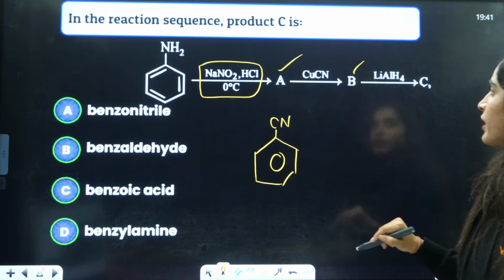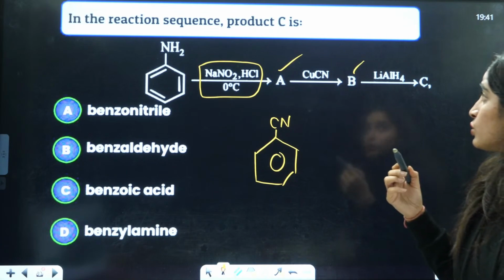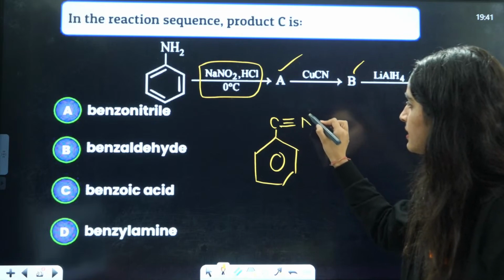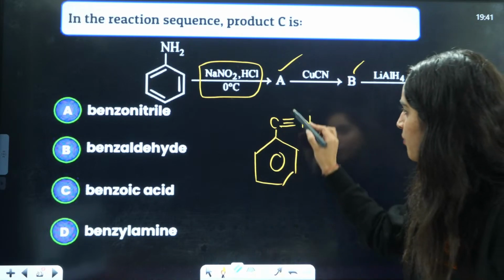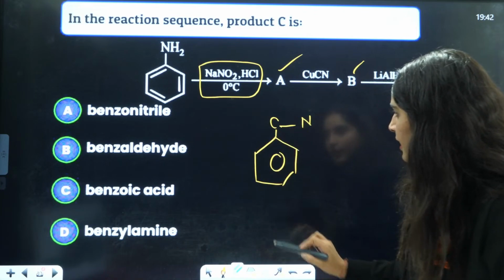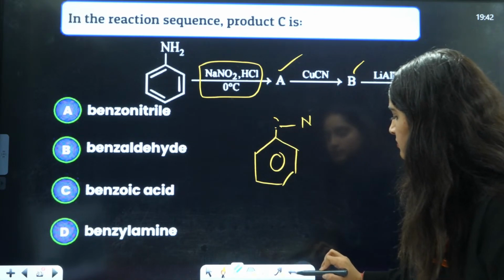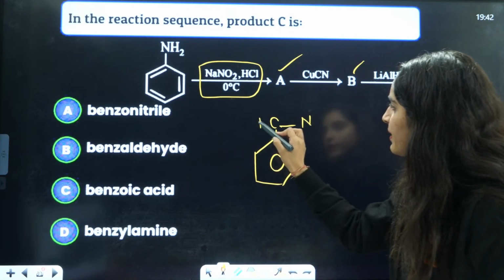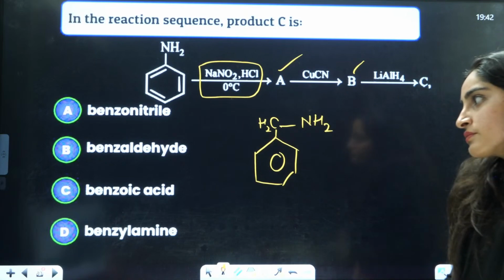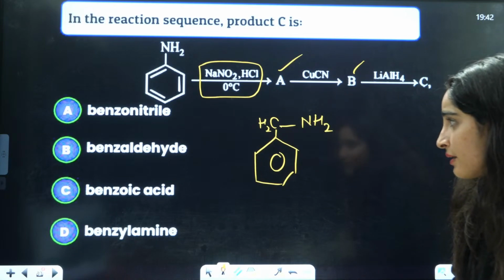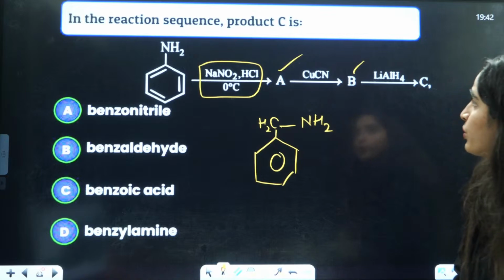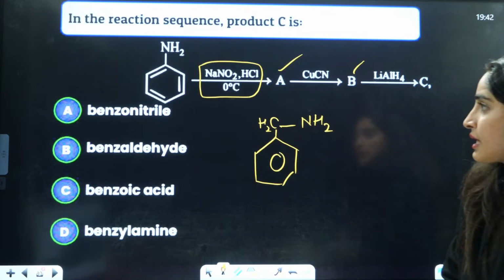A we have done, B we have done. Then after that you do the reduction. Reduction means basically you have 3 bonds here, 2 pi bonds will break, and H2 will be added here. So it will be benzylamine, benzoic acid, benzaldehyde, benzonitrile, CN.